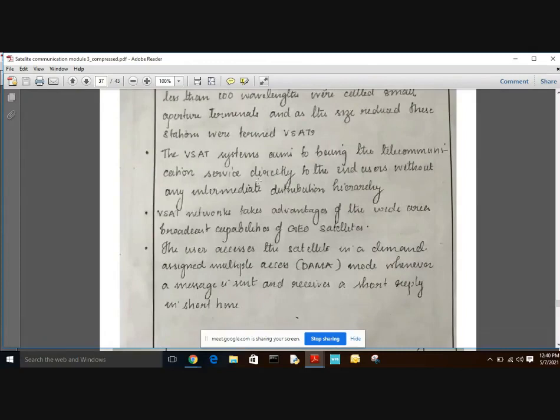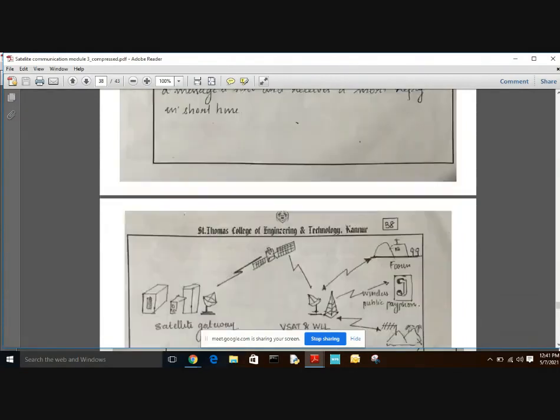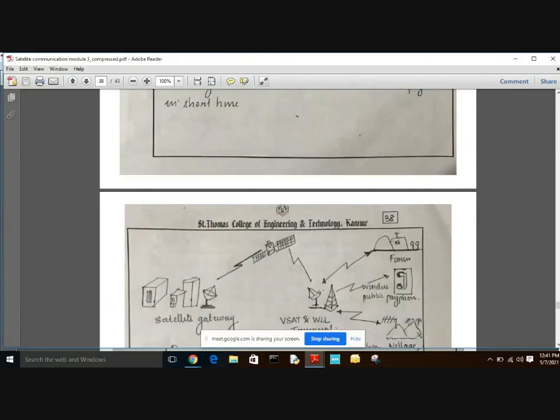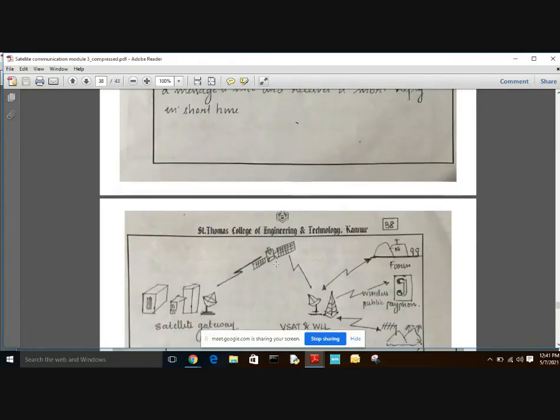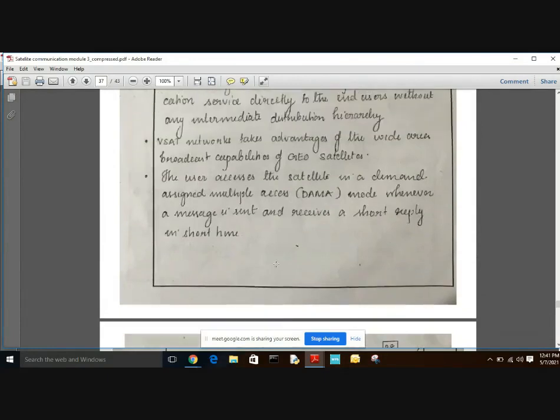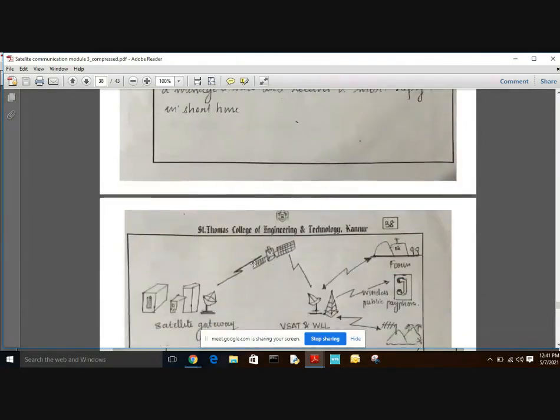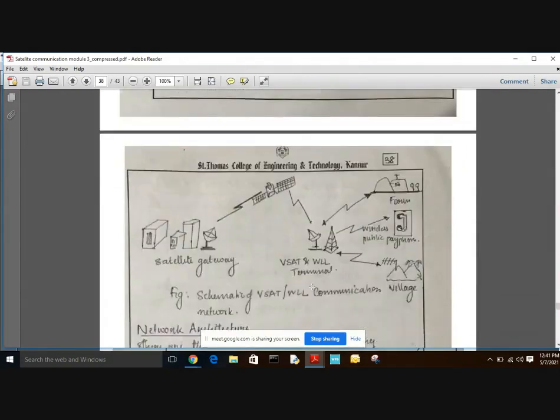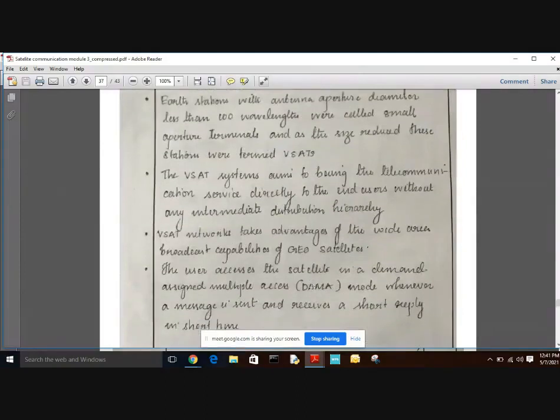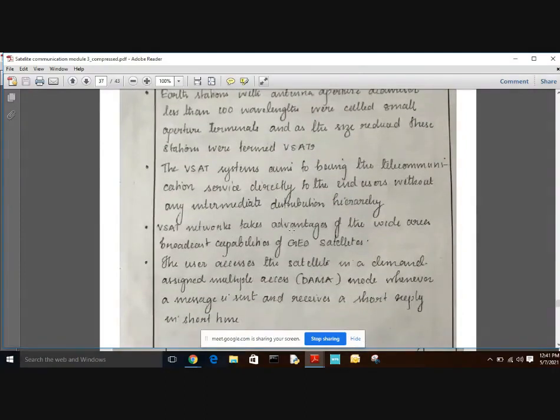There is no intermediate distribution hierarchy in VSAT. The VSAT network takes advantage of the wide area broadcast capability of the GEO satellite. This is one of the advantages of the VSAT system.